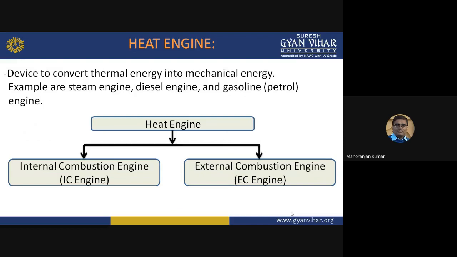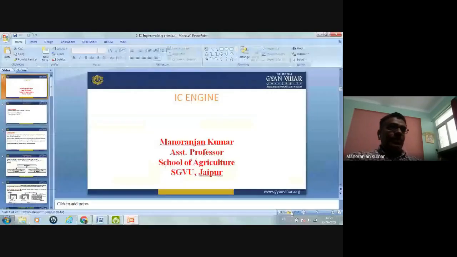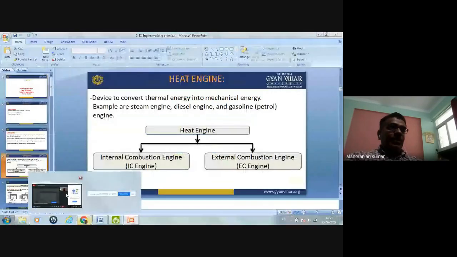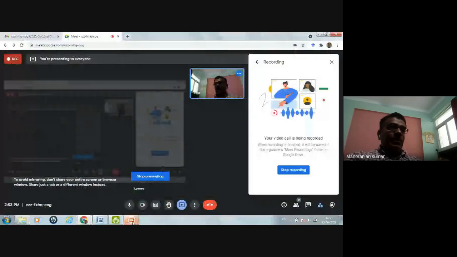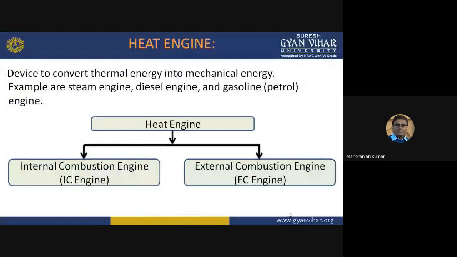So, what are the different types of heat engine available? If we classify the heat engine, then it is classified into two types. First one is the internal combustion engine, and second one is the external combustion engine.